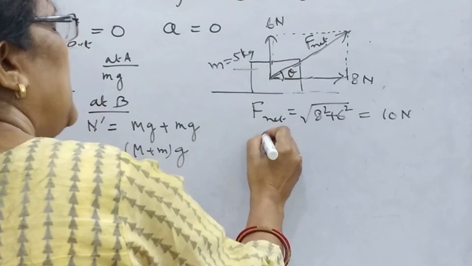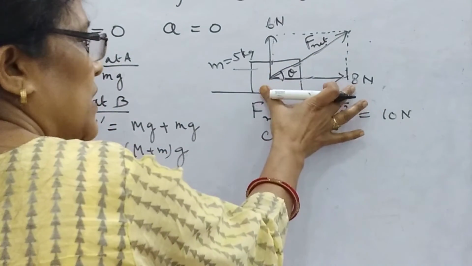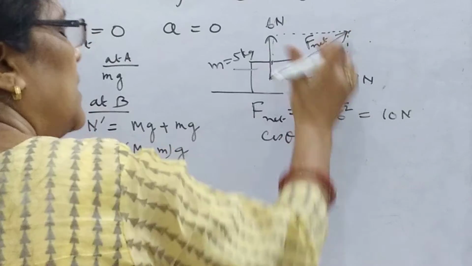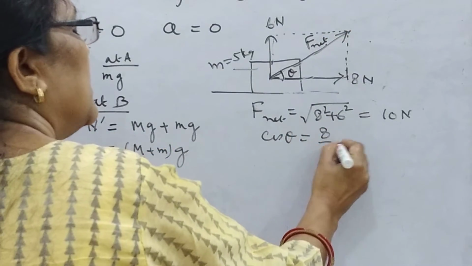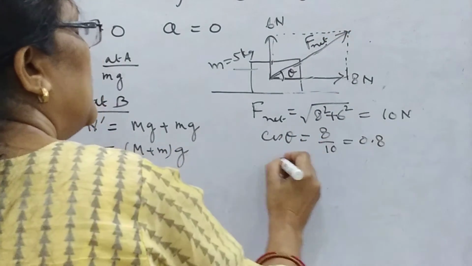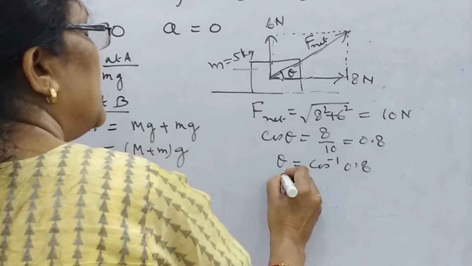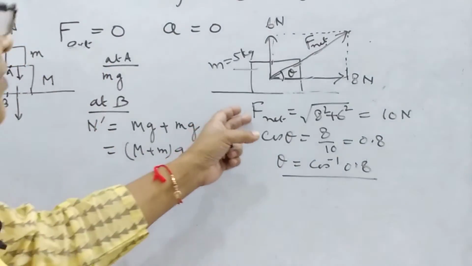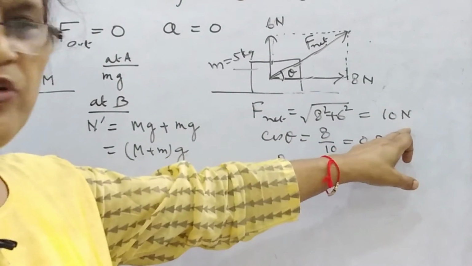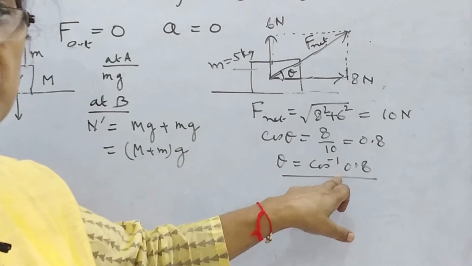And what will be theta? Cos theta will be 8 upon F net, 8 by 10, that is 0.8. So theta will be cos inverse 0.8. So the force magnitude will be 10 Newton and at this angle.